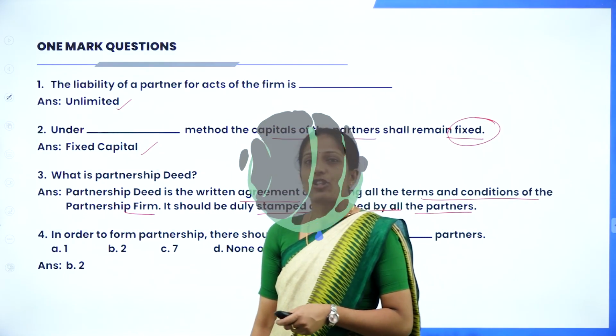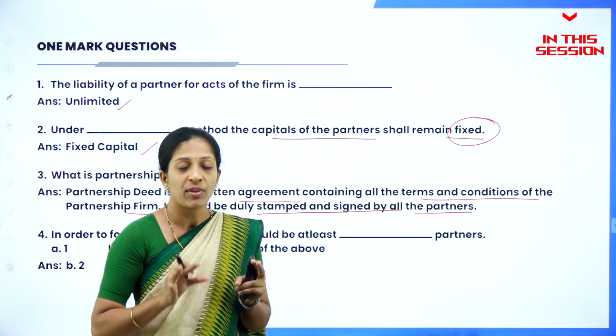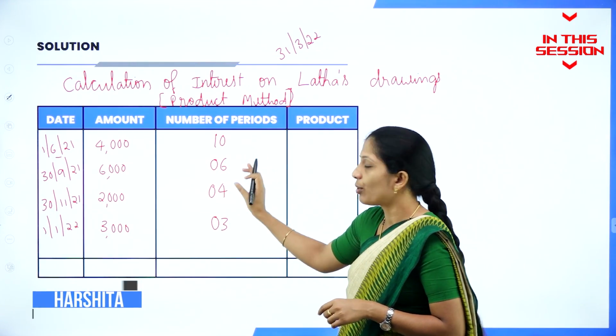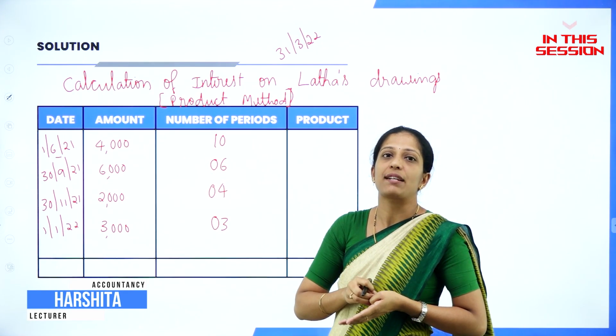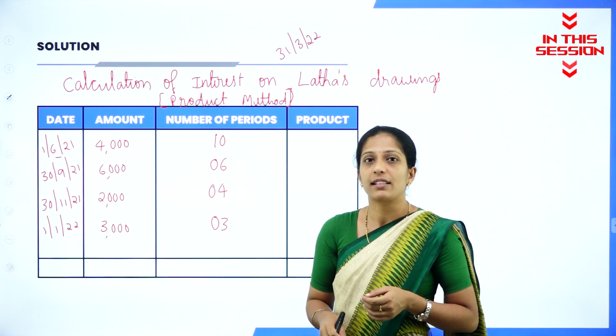What do you mean by partnership deed? It is a written agreement. So you can remember about the partnership firm where there are many partners. Here most of you will go wrong. Don't go wrong here. As I told you, when it is beginning of the month, include that month. When it is end of the month, leave that month and start counting from the next month.